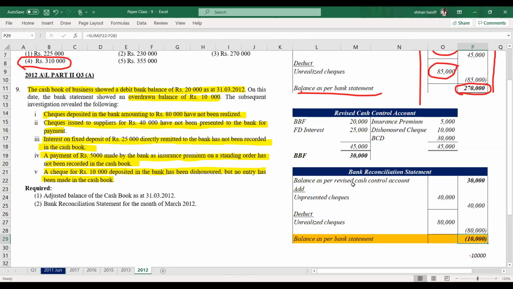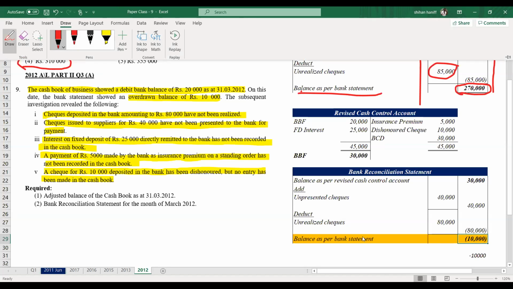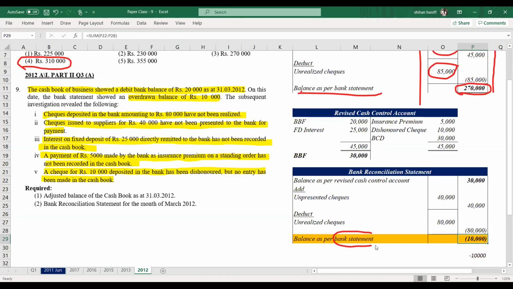There is a doubt: should the bank statement balance and the bank reconciliation statement balance be the same? Yes. In the bank reconciliation statement, the closing balance is the bank statement balance. Balance as per bank statement, this is the final answer.